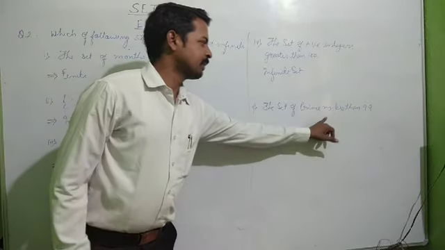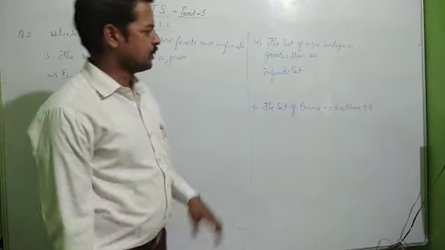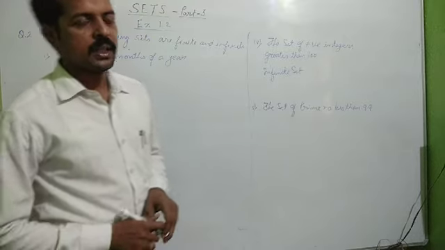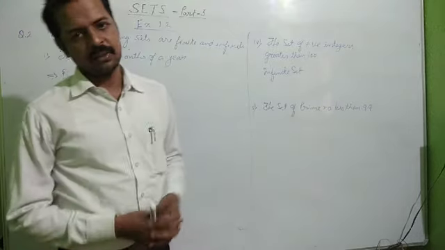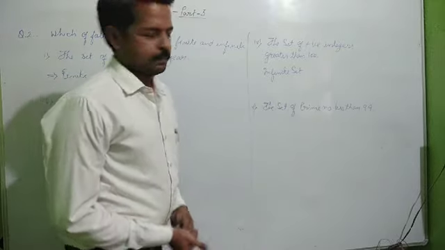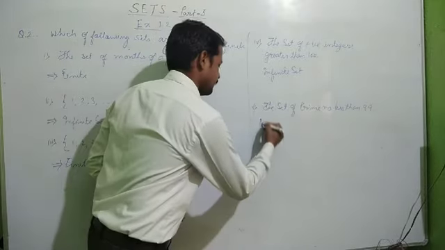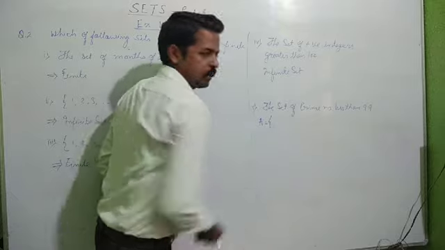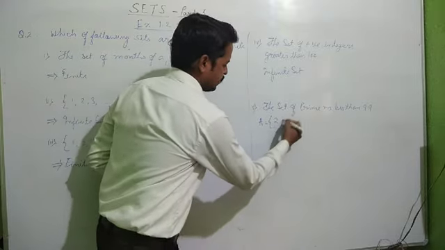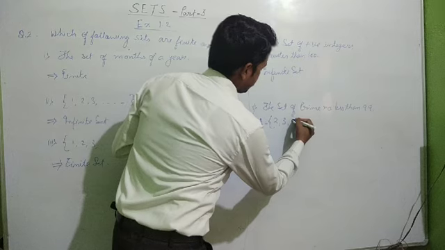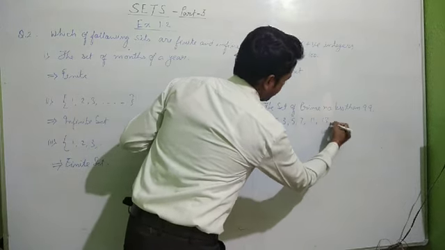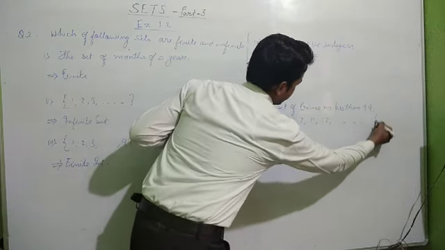Now let's see the last question of this second part. The set of prime numbers less than 99. I hope you all know the definition of prime numbers. Numbers which are divisible only by itself and by 1 are prime numbers. Now, less than 99, can we write the set in roster form? Yes, we can write. See, 1 is neither prime nor composite. 2 is the first prime number, then 3, then we have 5, then 7, then 11, then 13, and so on. Till 99 we can write.